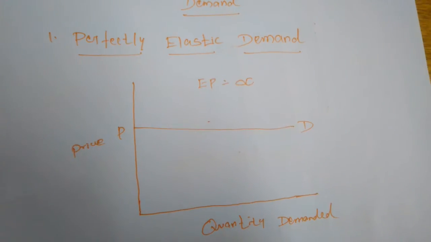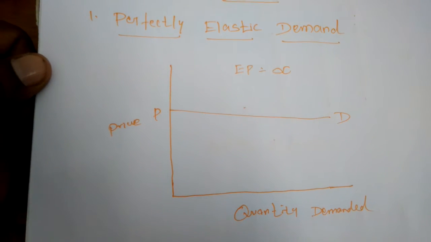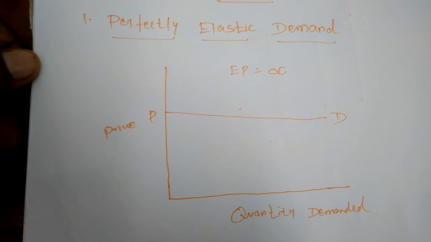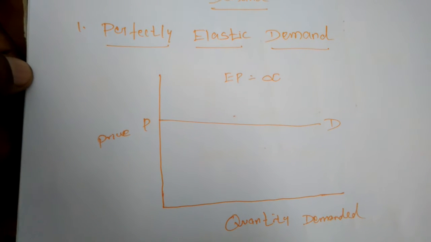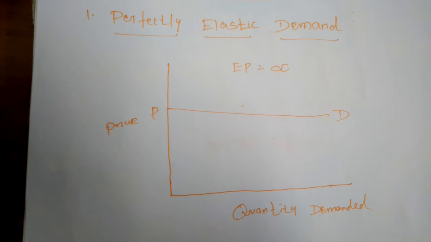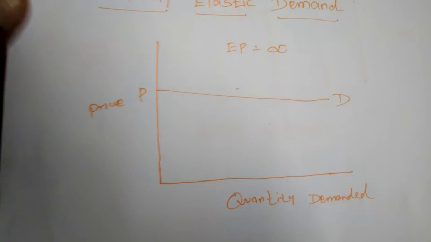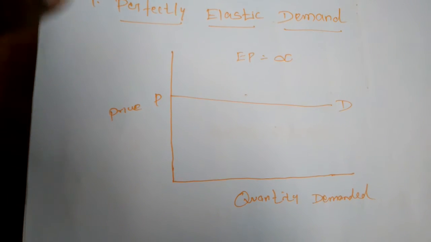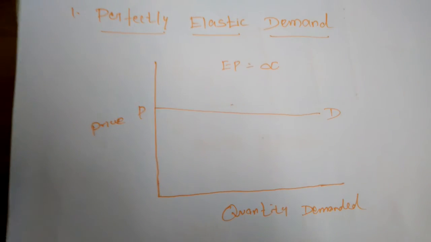Perfectly elastic demand means that when there is even a little increase or decrease in the price of the commodity, the demand changes perfectly elastically. Demand is said to be perfectly elastic when a slight change in the price of a commodity causes an infinite change in its quantity demanded.